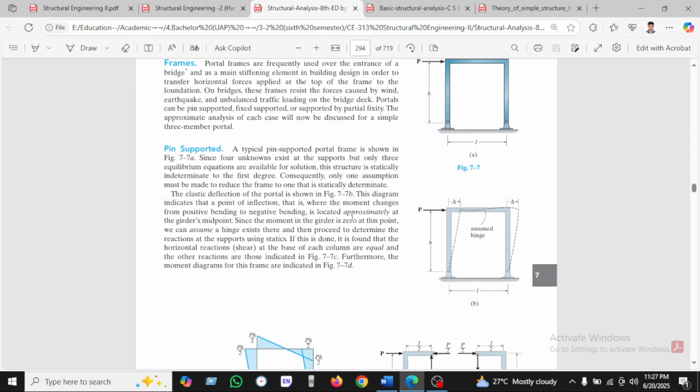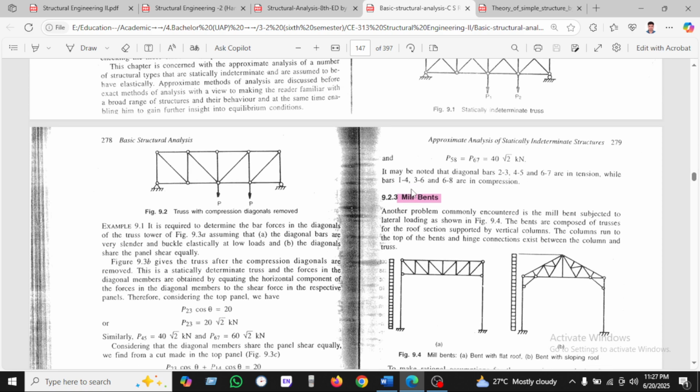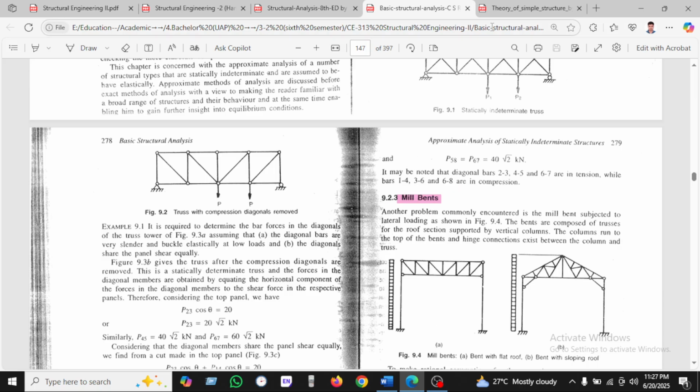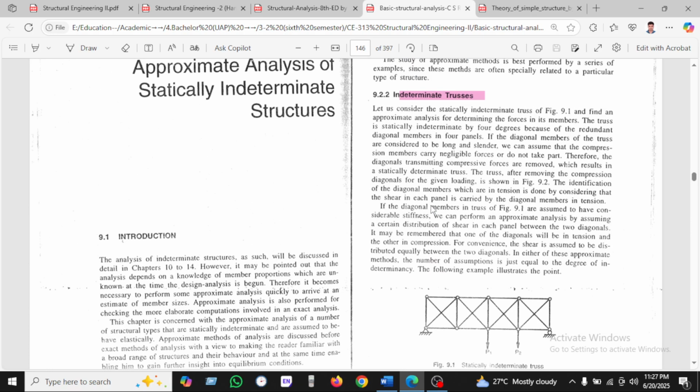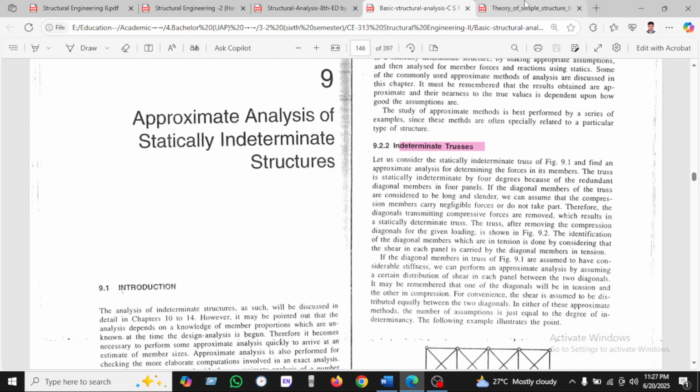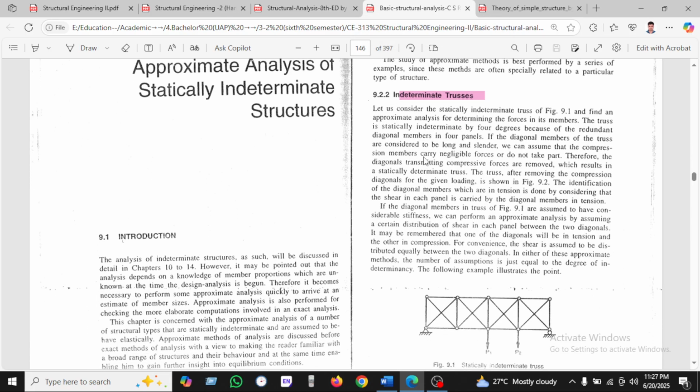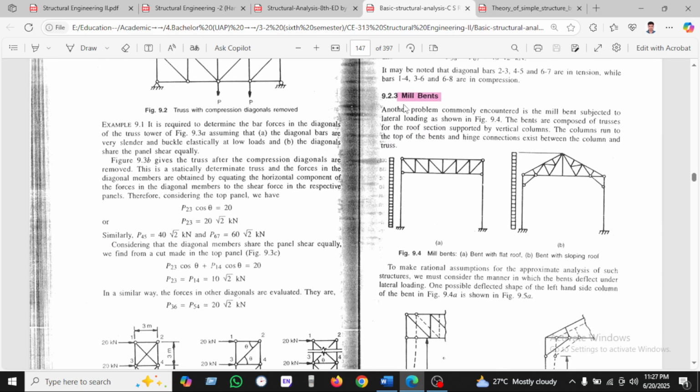Okay, you can see here another book. Structural analysis, basic structural analysis by C.S. Reddy. Okay, so you can see the intermediate truss is given here. This is the mill bent.